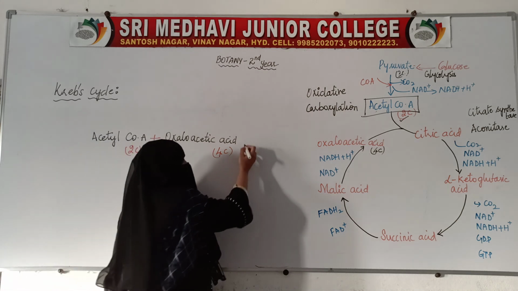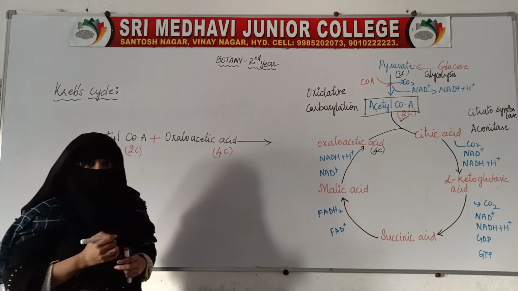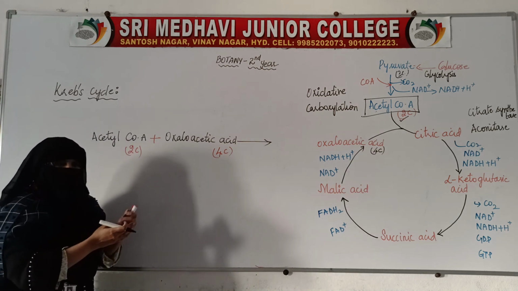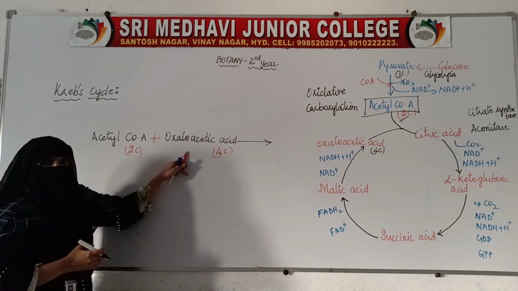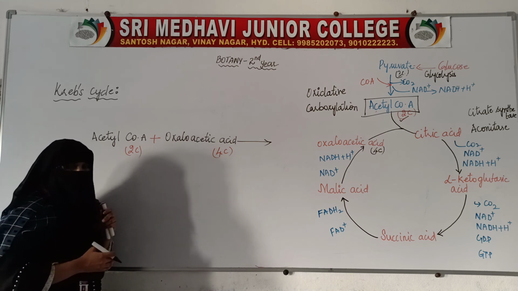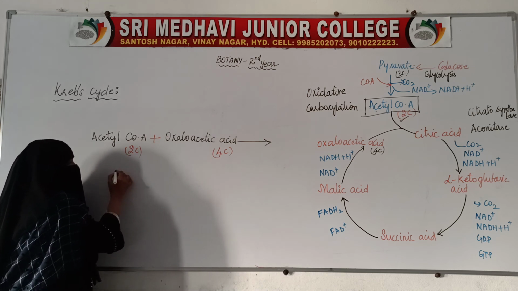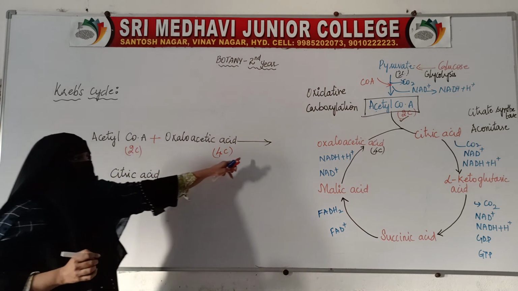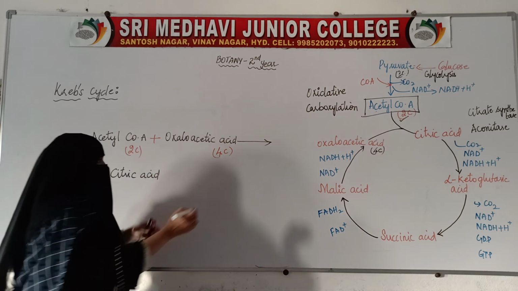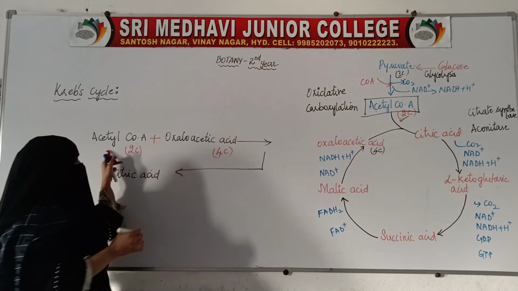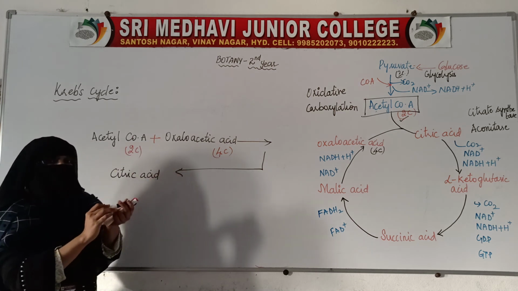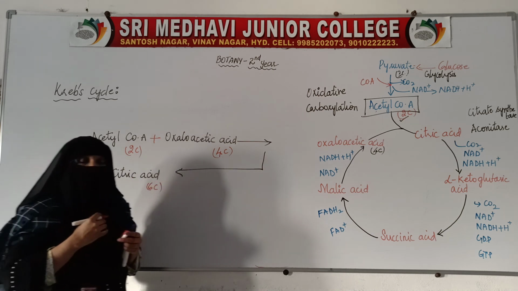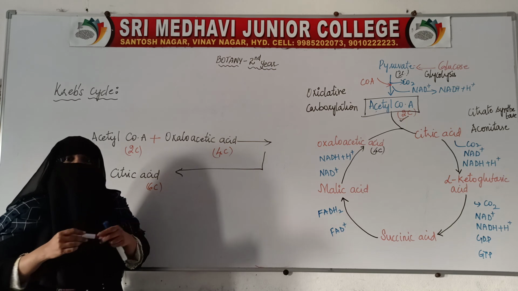Now what happens? When acetyl coenzyme A condenses with oxaloacetic acid, what is formed is citric acid. I'll show it here. When these two combine, it forms citric acid. This citric acid is a 6-carbon compound.